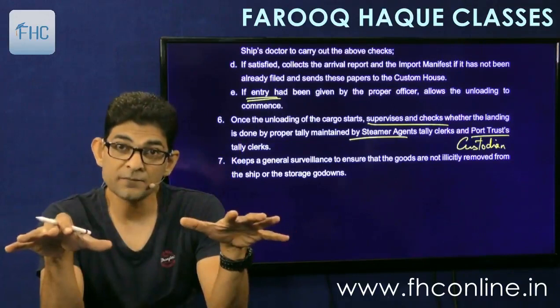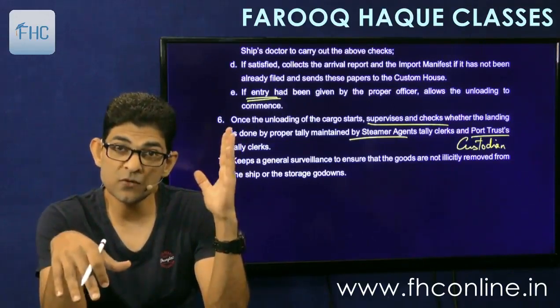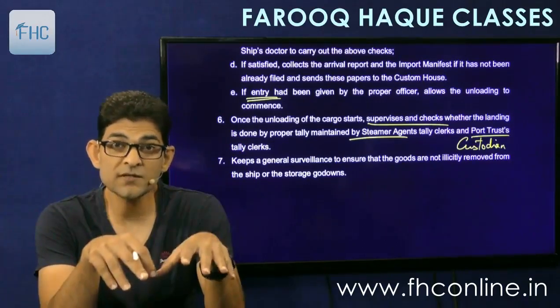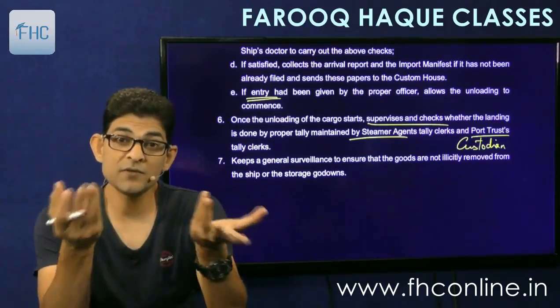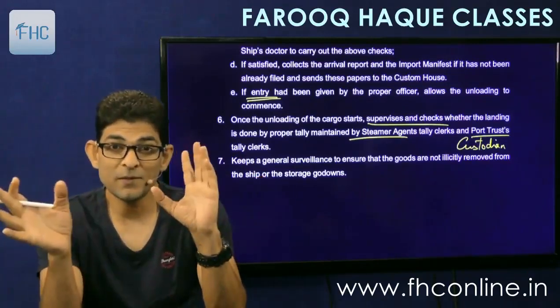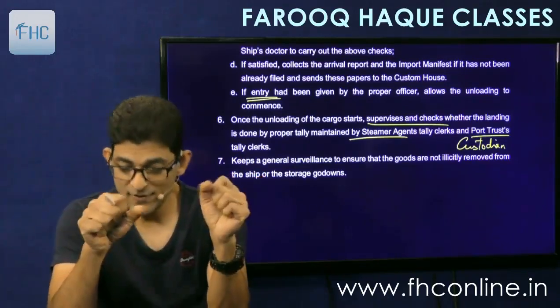And everything should tally. The import manifest has said that 20,000 tons is to be unloaded. The steamer agent says that only 16,000 tons are unloaded, and the custodian says I have received only 12,000 tons. So how is this possible? Then the matter will be investigated. They should all tally,